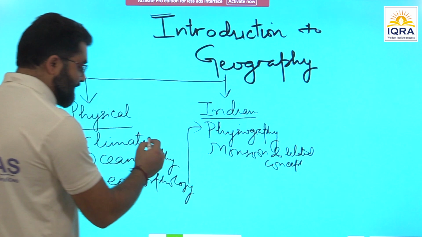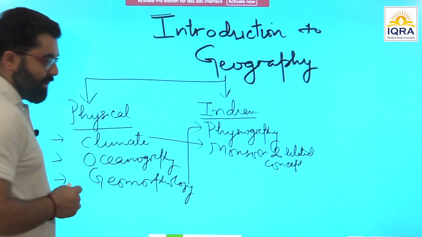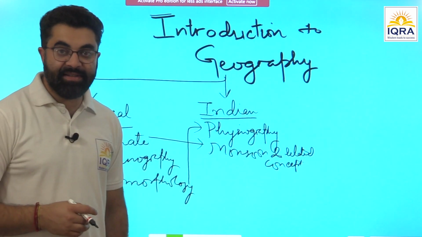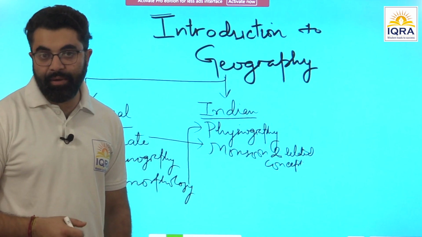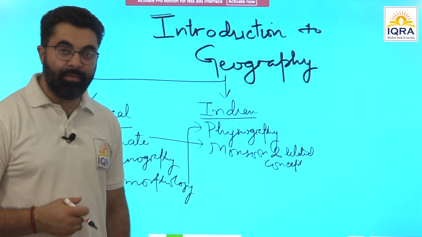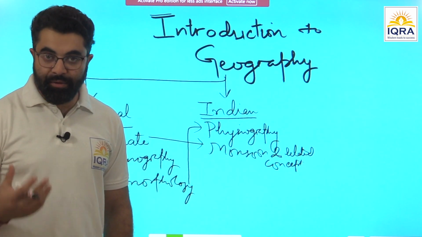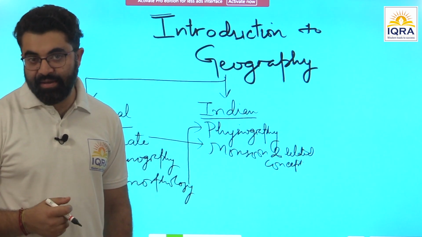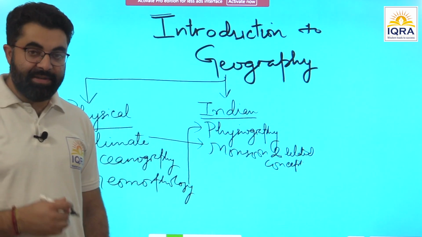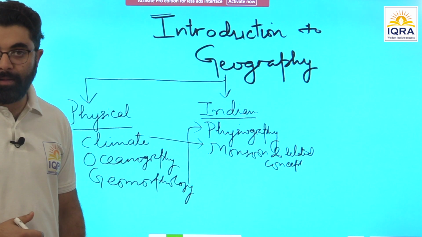If you can understand seasonal winds, you can understand monsoon. If you understand ocean currents and El Nino, you will understand the effect of El Nino on the Indian monsoon. Similarly, the Indian Ocean Dipole and its effect on the Indian monsoon. Western disturbances and the effect of western disturbances on agriculture.